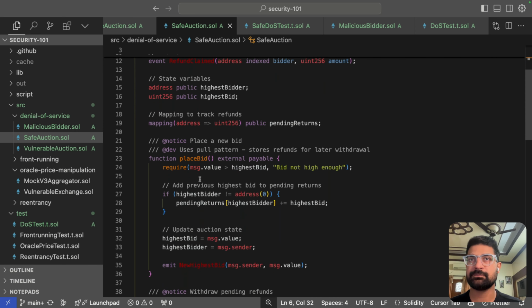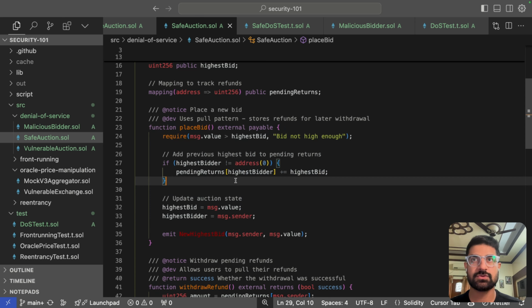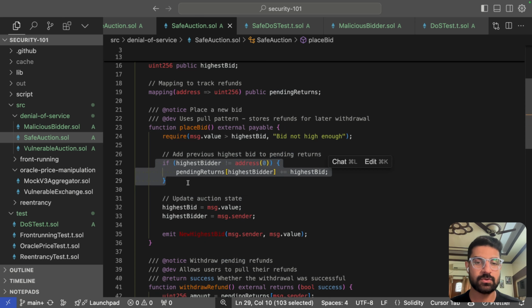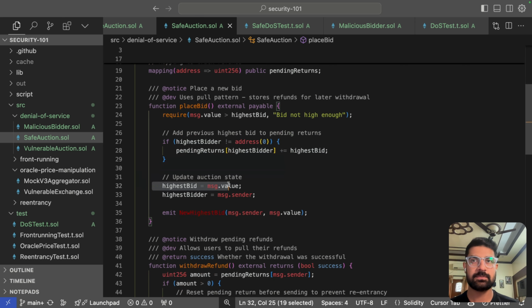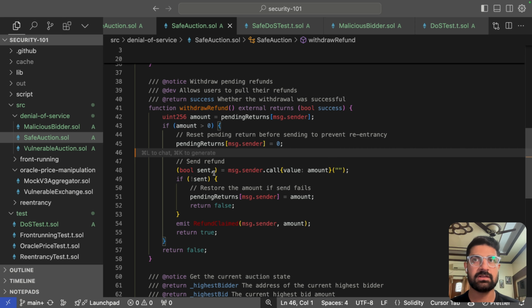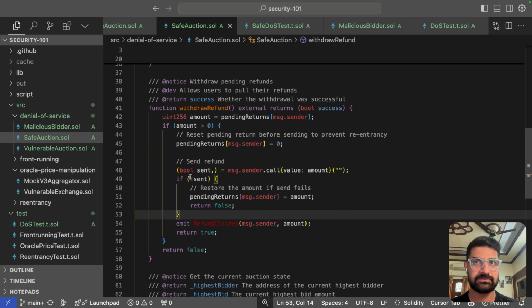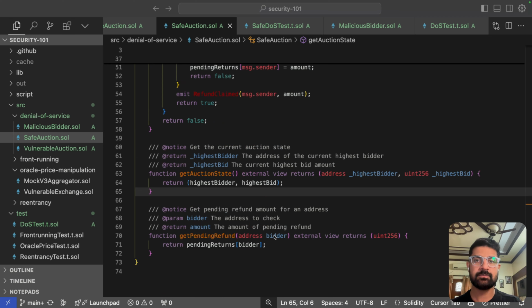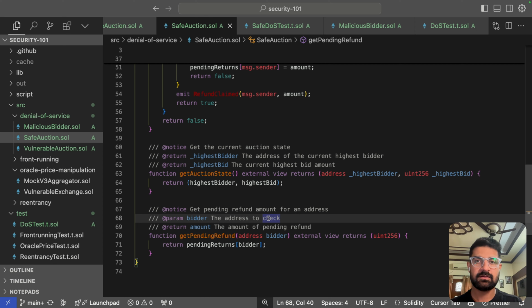So here you can see we have the place bid function. We add the previous highest bid to pending returns. So it is going to store the ether of all the bidders and update the auction state. And we have a withdraw function that the previous bidders can call. If the amount is greater than 0, they can call and get the refund. So the key improvements are: separate bid placement from refund withdrawal, store funds in a mapping, and let users withdraw their funds later. So there are no external calls during critical operations.